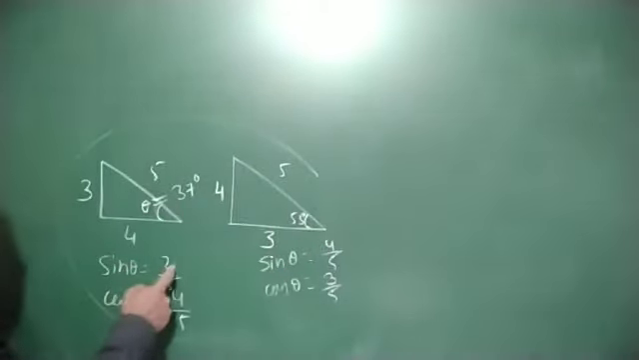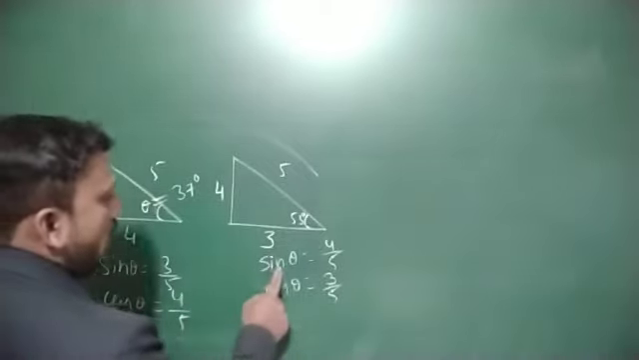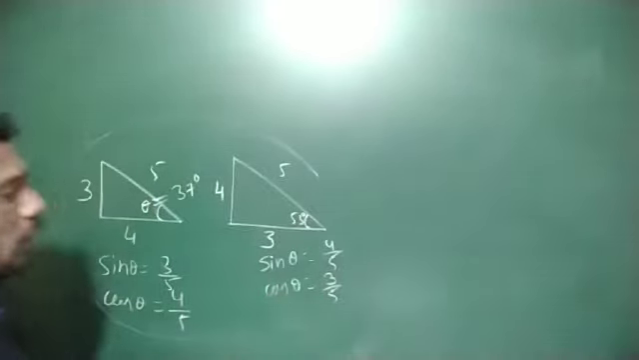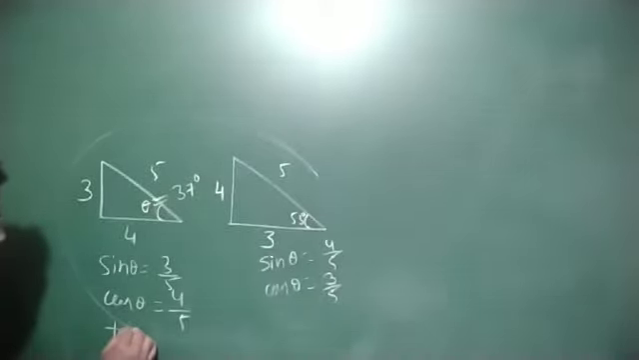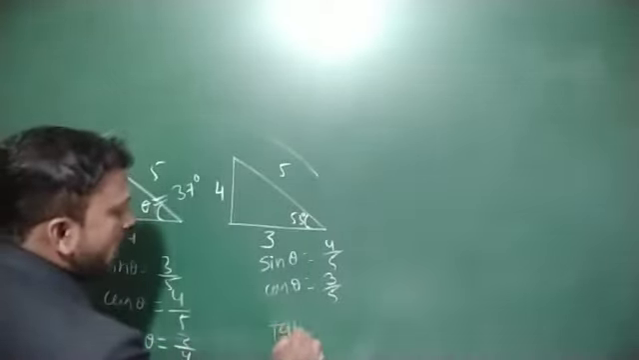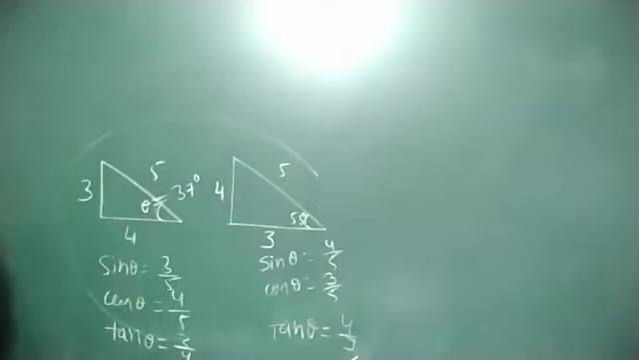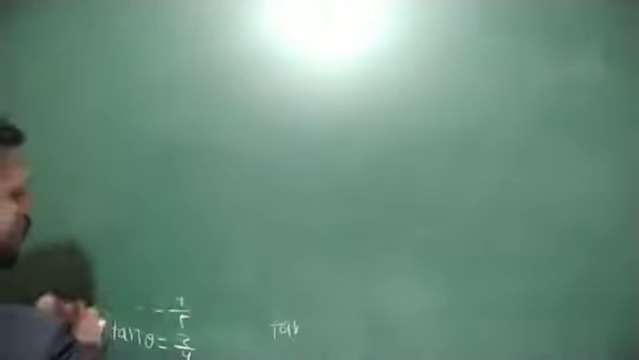Sin 37 degree is equal to 3 divided by 5, cos 37 degree is equal to 4 divided by 5, sin 53 degree is equal to 4 divided by 5, cos 53 is equal to 3 divided by 5. Here, tan 37 degree is equal to 3 by 4, and tan 53 degree is equal to 4 by 3. These concepts are very important. Okay. Next, I will move on to the next problem.